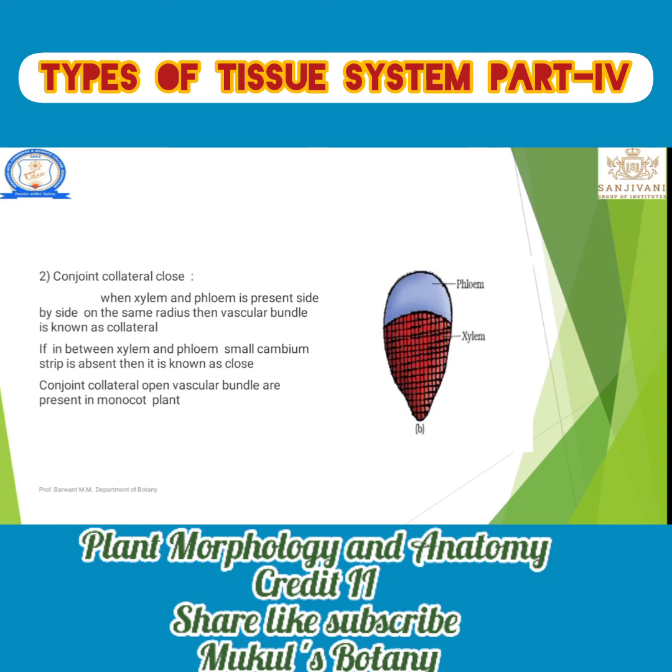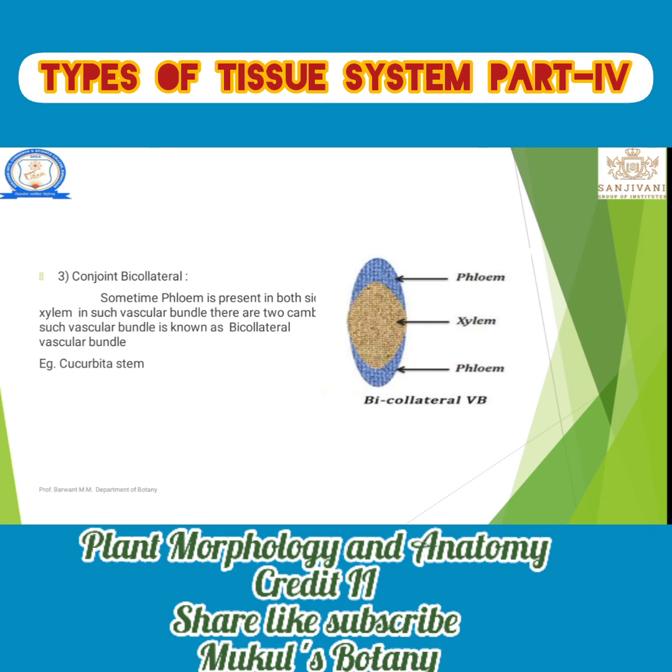And CCC: conjoint, when xylem and phloem are present jointly to each other, and collateral, they are present side by side and close. Between the xylem and phloem there is no cambium strip present. Such a condition is known as CCC, that means conjoint collateral and close.